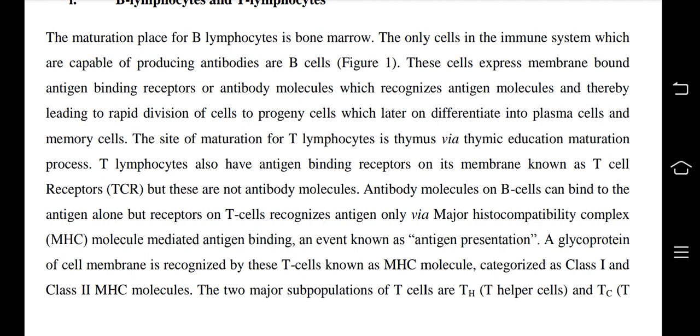The site of maturation for T lymphocytes is the thymus, via the thymic education maturation process. T lymphocytes also have antigen binding receptors on their membrane, known as T cell receptors, but these are not antibody molecules. Antibody molecules on B cells can bind to the antigen alone, but receptors on T cells recognize antigen only via major histocompatibility complex, MHC, molecules mediated antigen binding, also known as antigen presentation. A glycoprotein of the cell membrane recognized by the T cell is known as the MHC molecule, categorized as class 1 and class 2 MHC molecule.